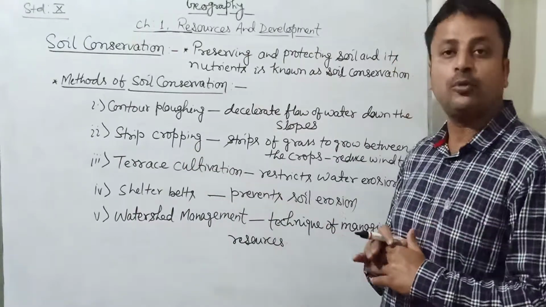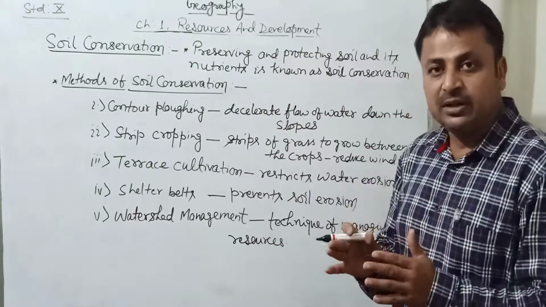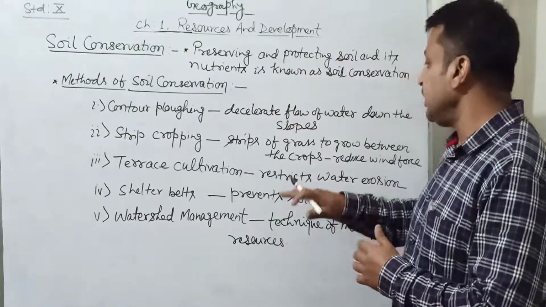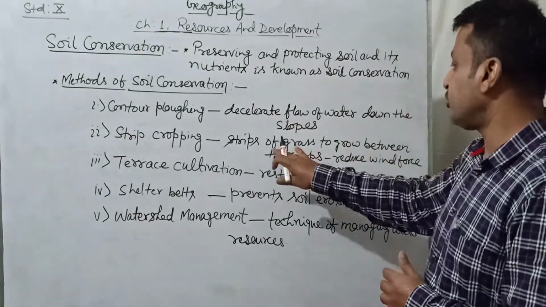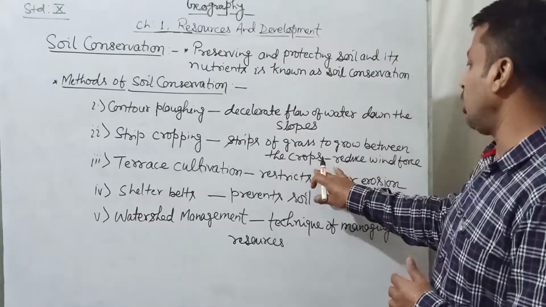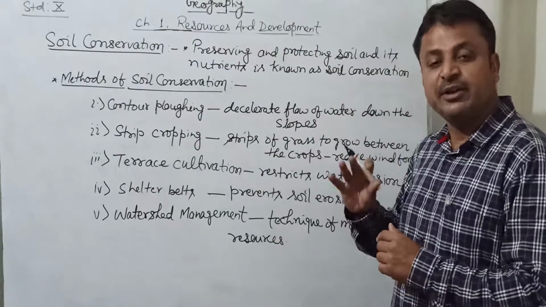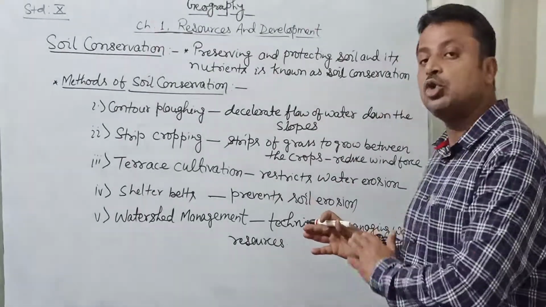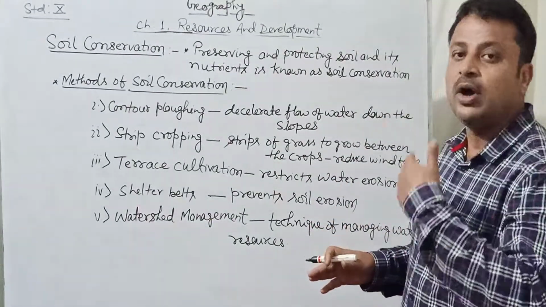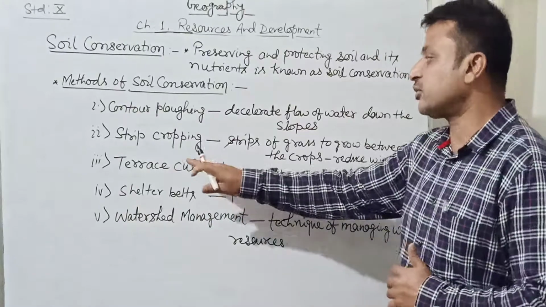Strip cropping. Strip cropping means in between two crops there must be grass covering. Strips of grass grow between the crops. Why? It will reduce the wind force. When heavy winds come, the soil cannot be carried from one place to another. So this is called strip cropping.